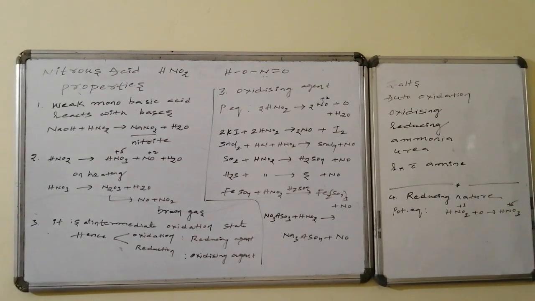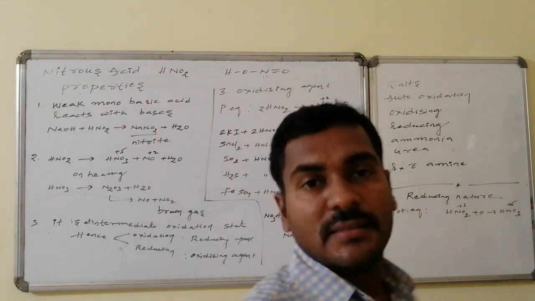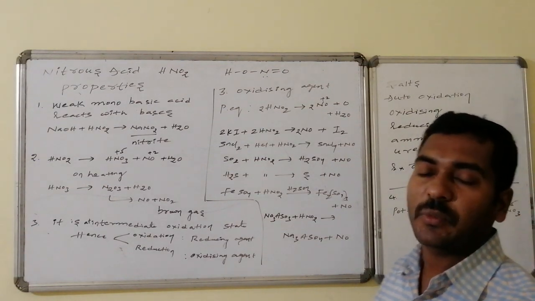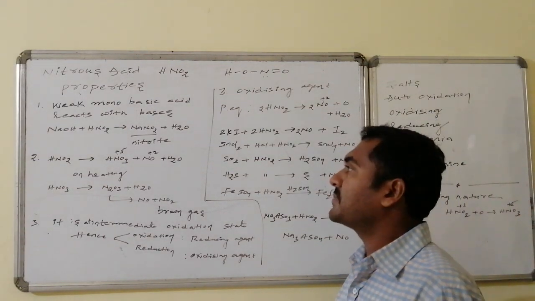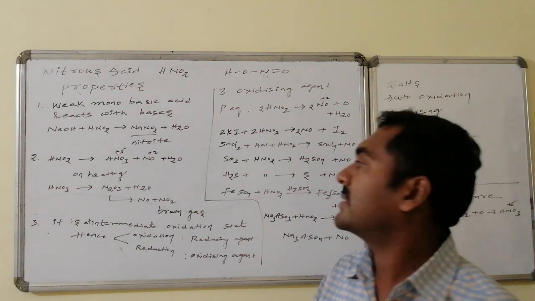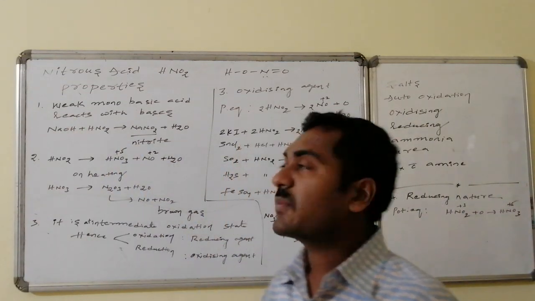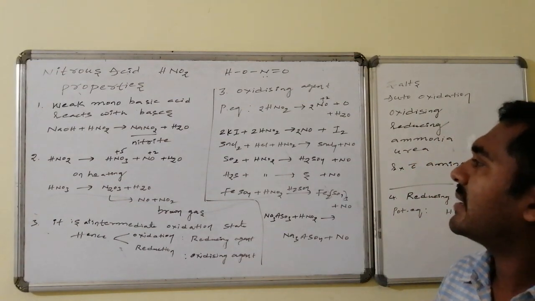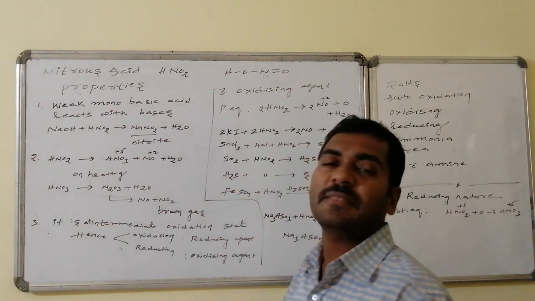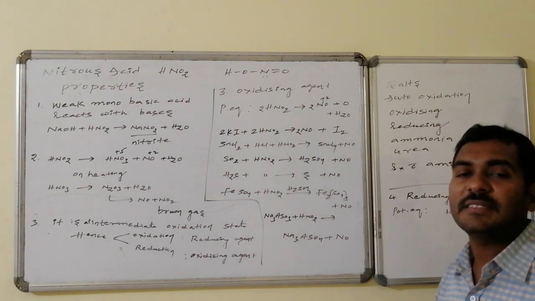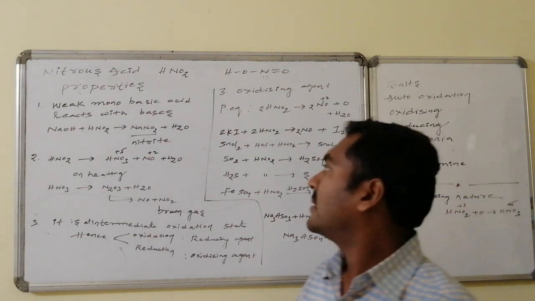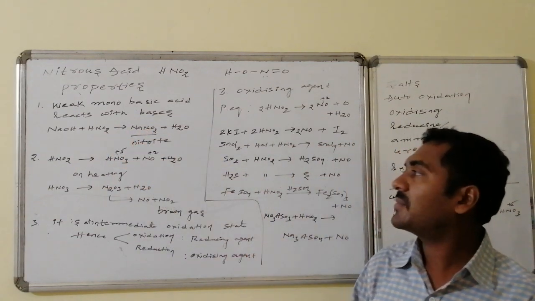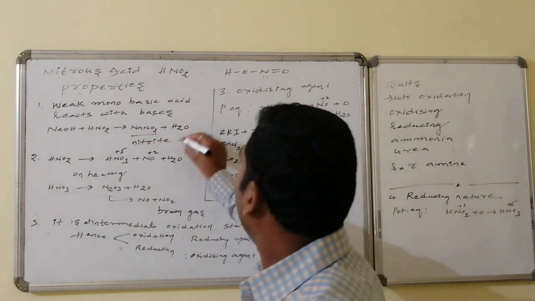Yes, properties of nitrous acid. Nitrous acid is a weak monobasic acid. Being a monobasic acid, it reacts with bases. On reaction with sodium hydroxide, this is the acid and this is the base, salt formation takes place, that is, sodium nitrite is formed. Here it is not a disproportionation; it is a double displacement reaction. There won't be any change in any of the oxidation numbers. Thus nitrogen maintains +3 and it is also maintained in the product itself. Thus it is non-redox followed by what?